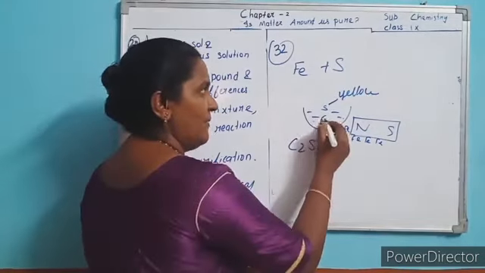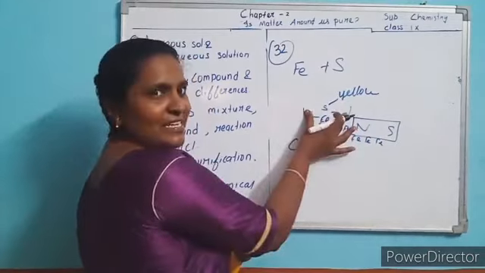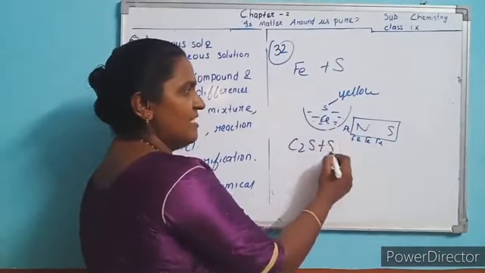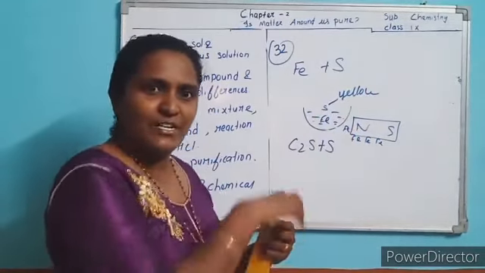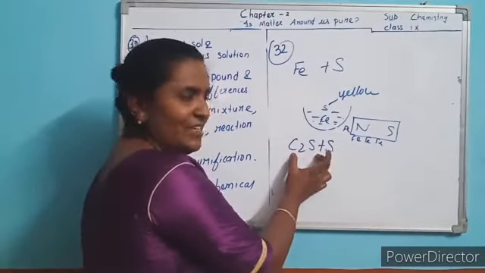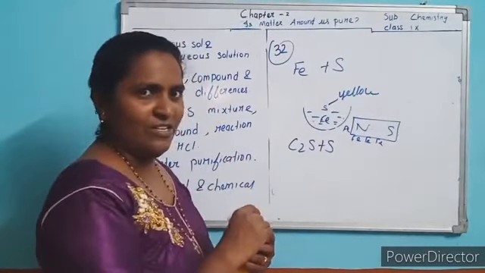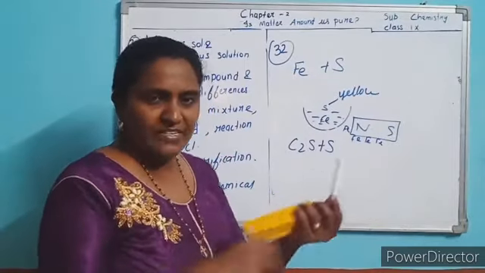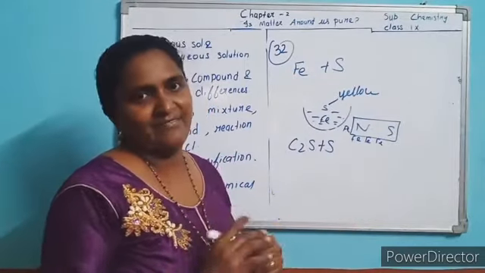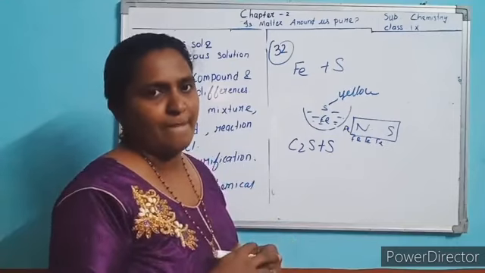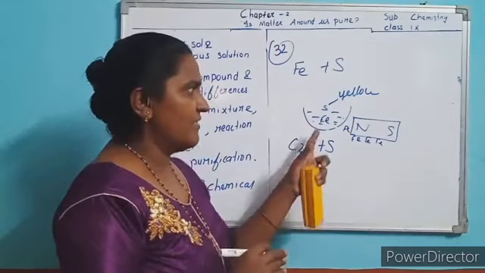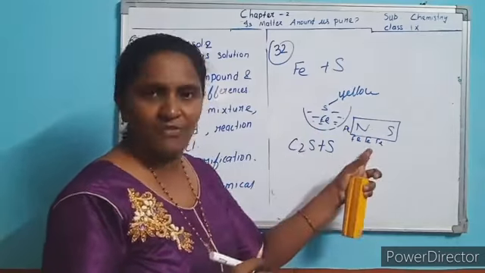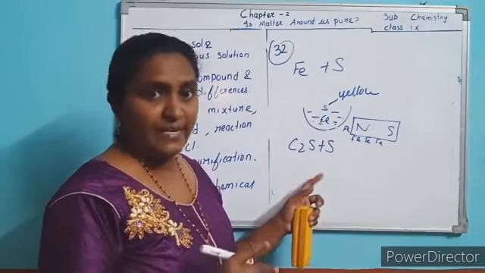Okay, what will happen? You add it to this mixture, and it mixes only with the sulfur. Sulfur dissolves in this solution and iron does not dissolve, and through filtration you can separate iron from the mixture. Understood? This is the way we can separate both. Either you follow this method or this method.